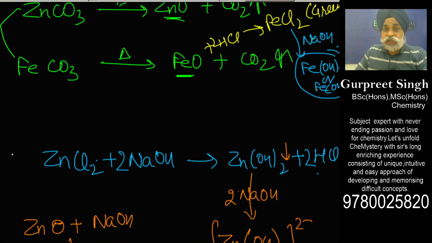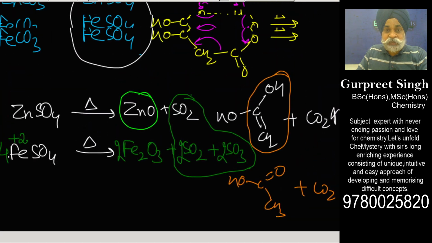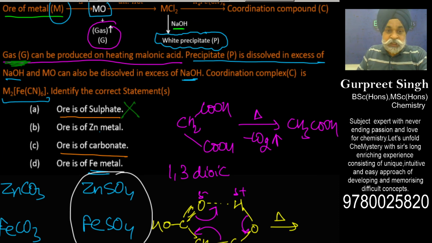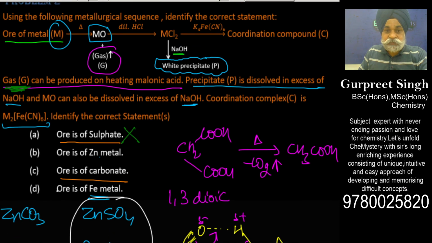Seeing all this into consideration, let me see into the options now. The ore must definitely be of carbonate. This is very clear to us. Now we have to figure out whether the ore is of zinc metal or iron. We found that it is of zinc.